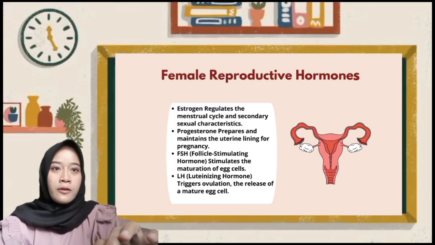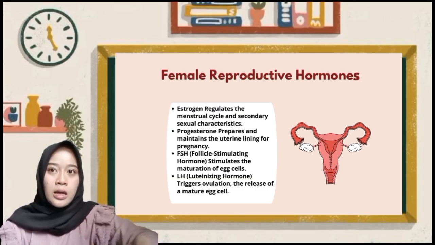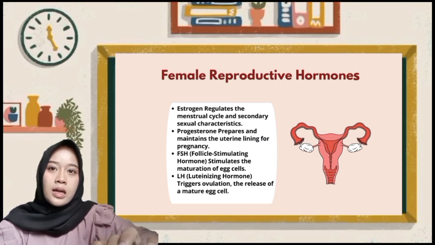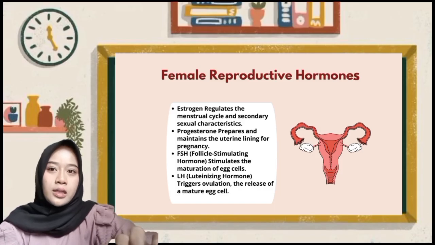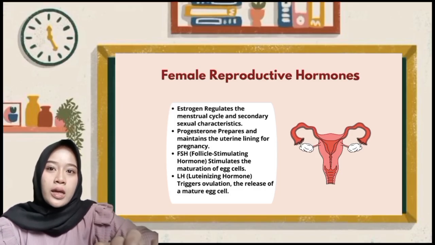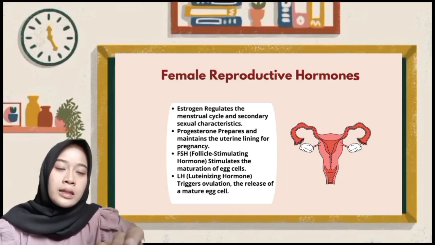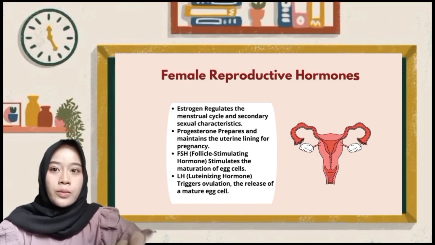Next, hormones in females. The female reproductive system is controlled by several hormones. First is estrogen, which regulates the menstrual cycle and secondary sexual characteristics. Second is progesterone, which prepares and maintains the uterine lining for pregnancy. Third is follicle-stimulating hormone. It stimulates the maturation of egg cell. Meanwhile, luteinizing hormone triggers ovulation, which is the release of a mature egg from the ovary.